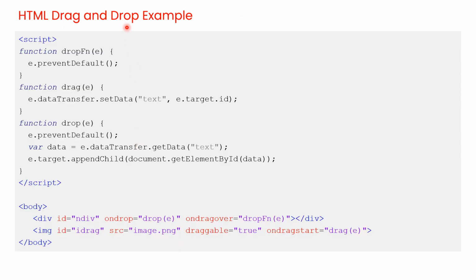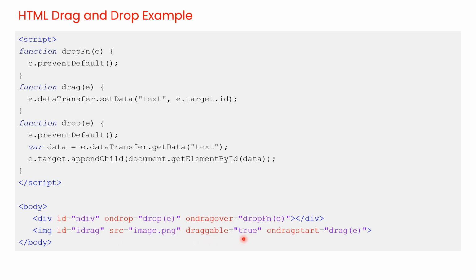HTML drag and drop example. The following is a basic drag and drop example. Now we will see how it works. Here we are going to make this image element draggable so that it can be dropped into this div element. First, we will make the image element draggable by setting the draggable attribute to true.